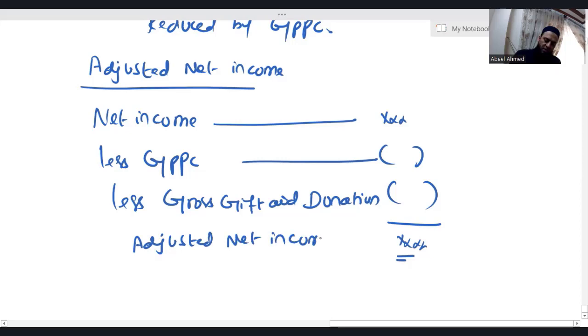Question remains same. What is the benefit of knowing this adjusted net income? Now the benefit comes. Actually, in UK, in a very first class, we did discuss every individual is not supposed to pay tax. Only those individuals will be paying tax, and they are liable to pay tax, who have income more than the personal allowance. And the personal allowance, obviously, for the Finance Act 2023, it is 12,570. So whoever is having income more than 12,570, that excess amount is taxable.